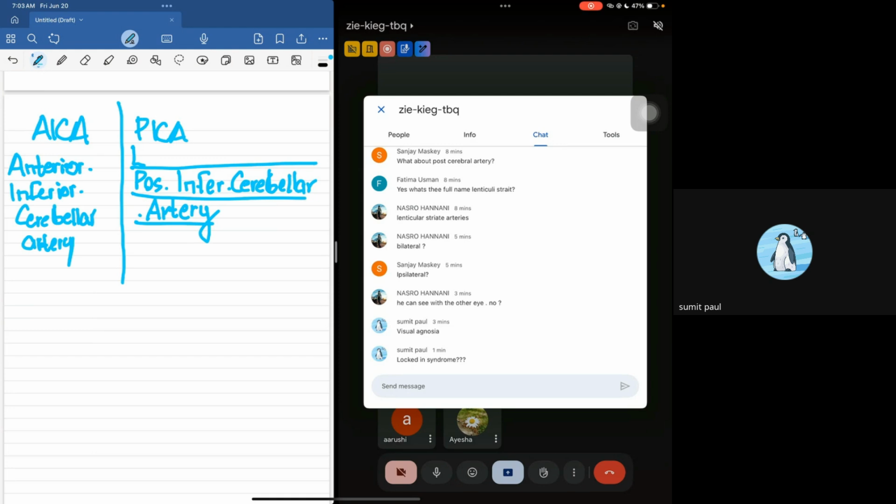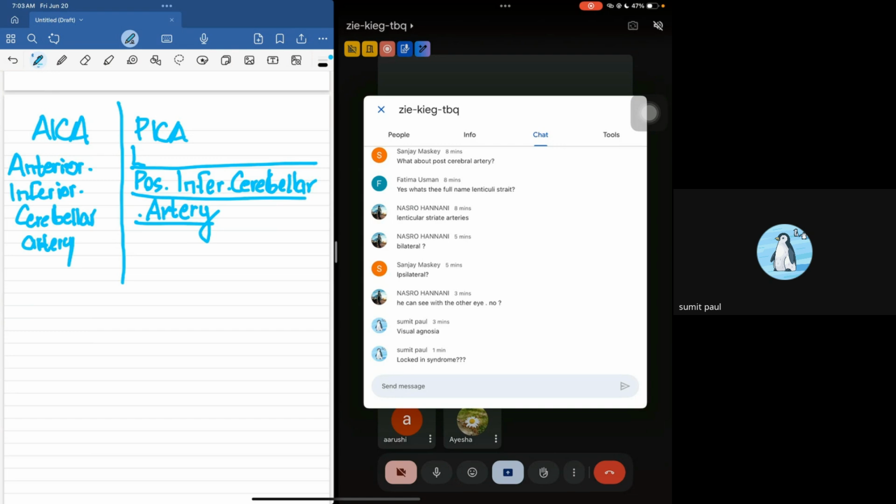Now in case of an AICA stroke or anterior inferior cerebellar artery stroke, you're going to get a lot of problems. What are the problems that you're going to get in case of AICA? So let's first do AICA. Are you with me here?